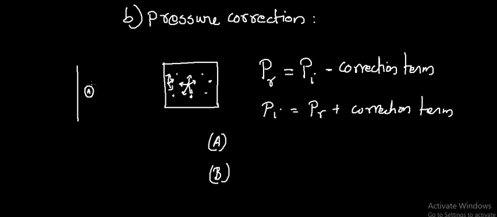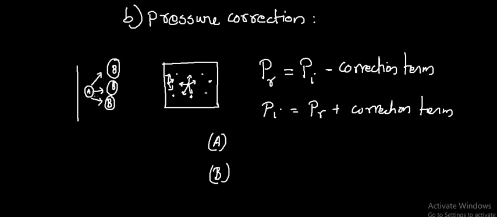And another type of molecules, B type molecules. B type molecules pull inward and reduce the velocity of A and cause the decrease of pressure.